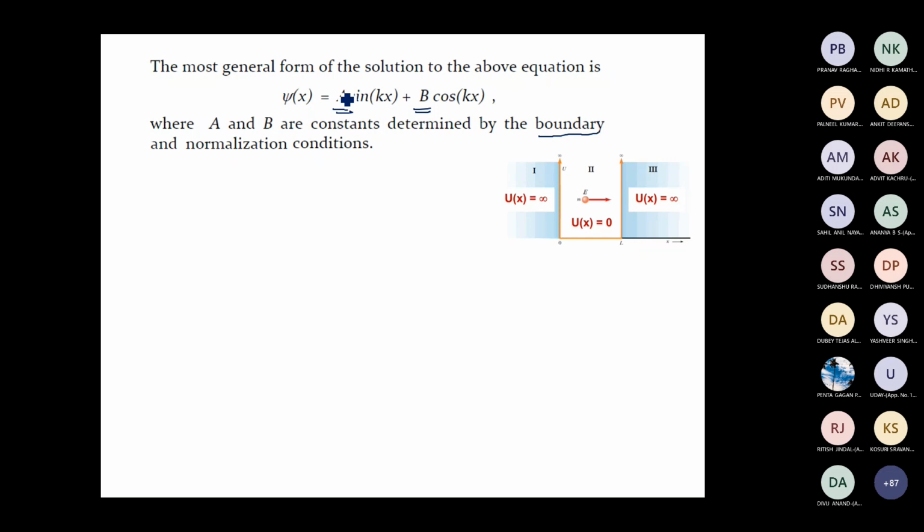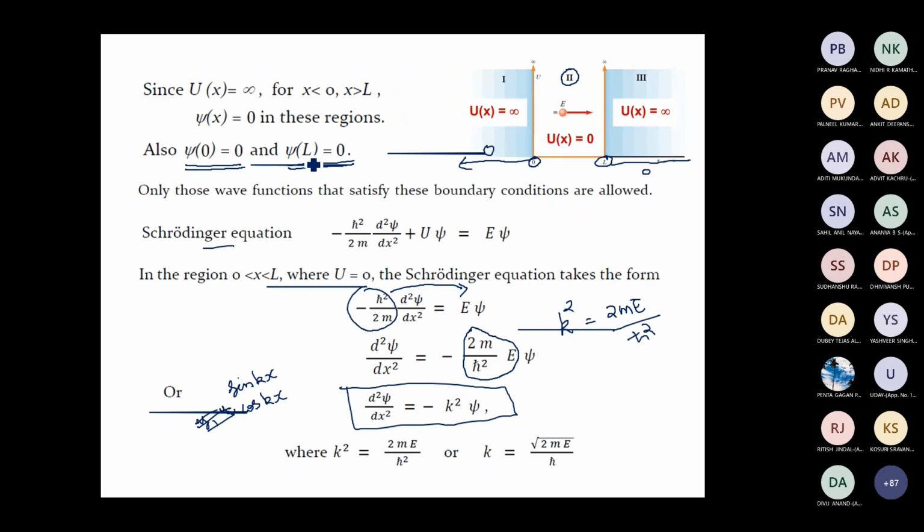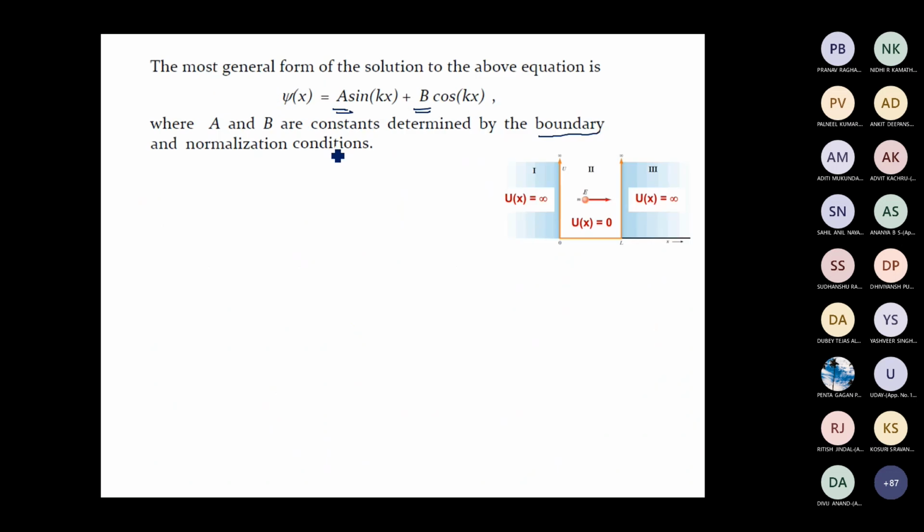So the boundary conditions which we will use are psi of 0 equal to 0 and psi of L equal to 0. Let us use the first boundary condition, that is, the value of the wave function at x equal to 0 must be equal to 0. So we need to put x equal to 0 in the left hand side and right hand side. Left hand side, psi of 0 will be equal to 0 because that is given. So apply the first boundary condition, that is psi of 0 is equal to 0.